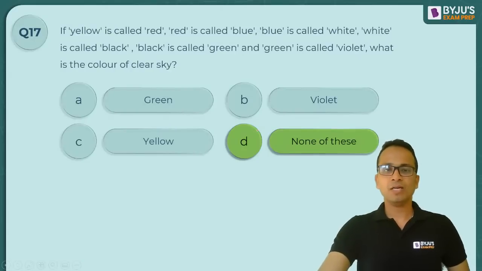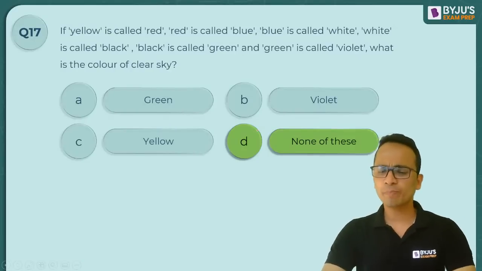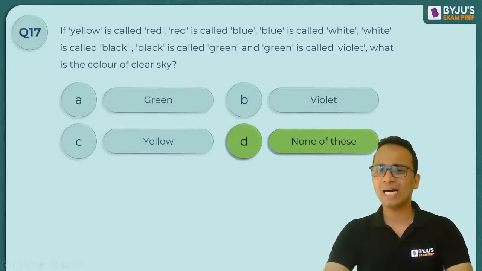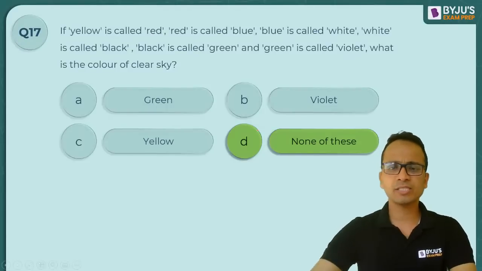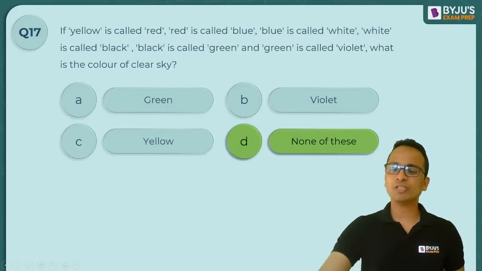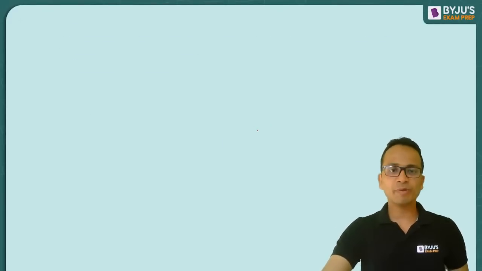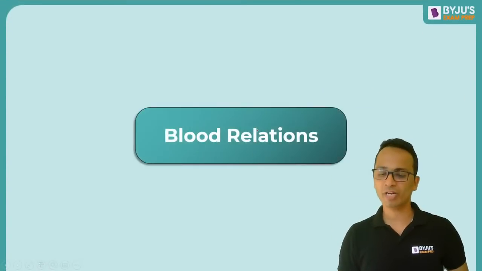Okay. All right, so that was the first topic, coding decoding. We have spent a good somewhere around one hour on this topic. I hope all of you would have understood a few things in this. And now let us move on to the next topic for the day, that is blood relations.